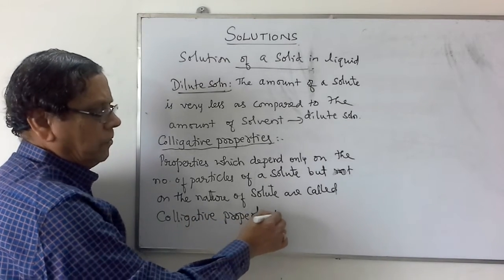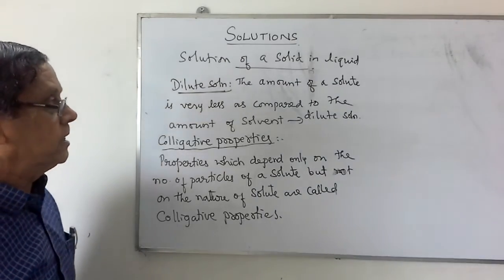There are 5 colligative properties, but we study only 4.